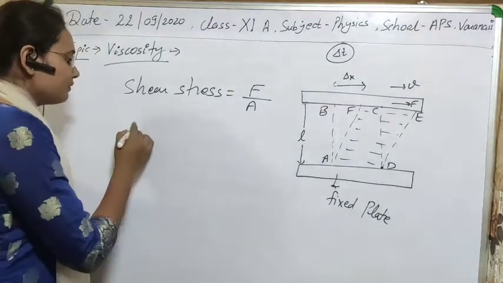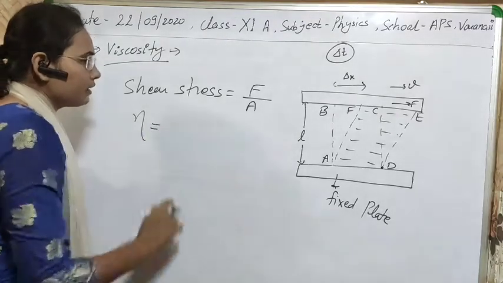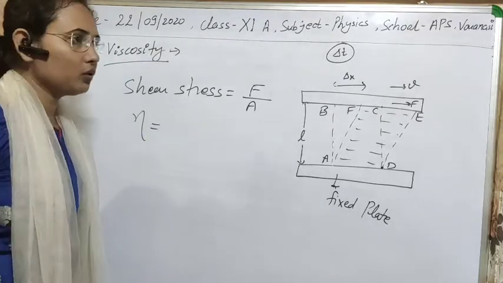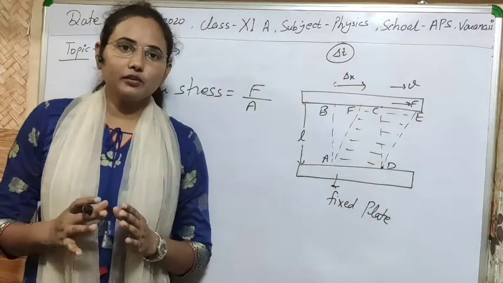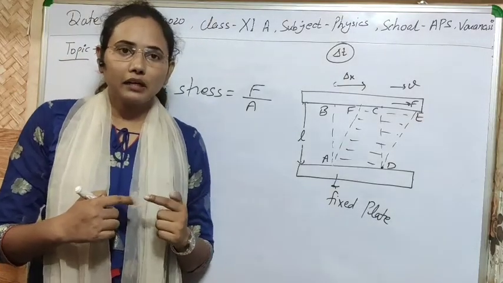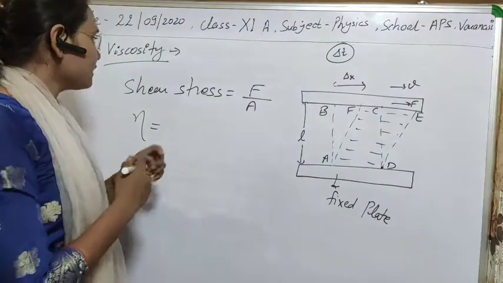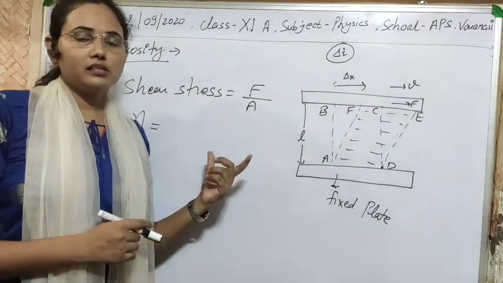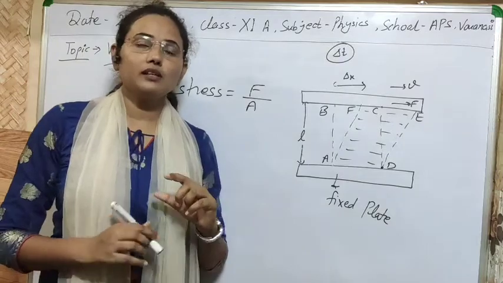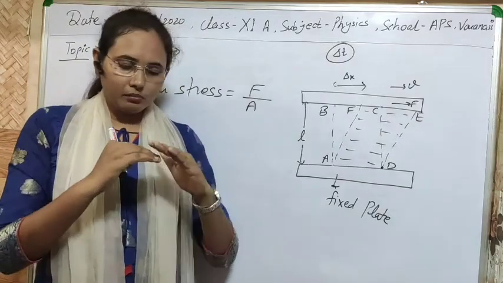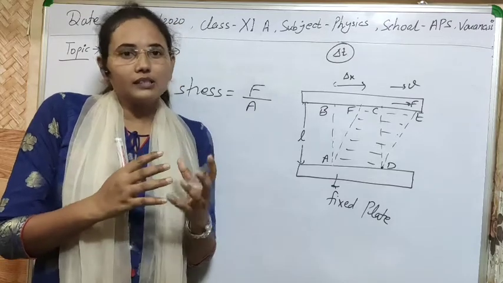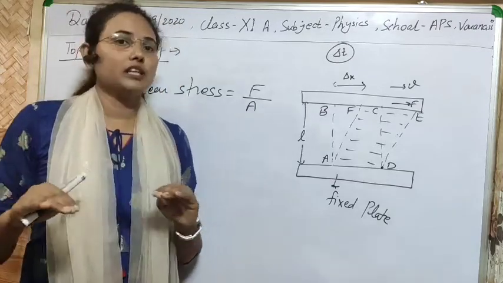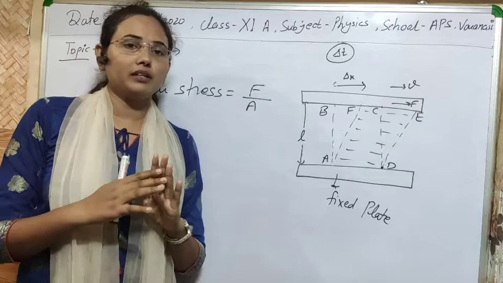Now a new quantity arises here, which is the coefficient of viscosity. As in the case of a solid, you have the modulus of rigidity, which is equal to shear stress upon shear strain. The modulus of rigidity tells us whether a material or solid is rigid or not, and how rigid it is, whether we can change the shape of that material or not.